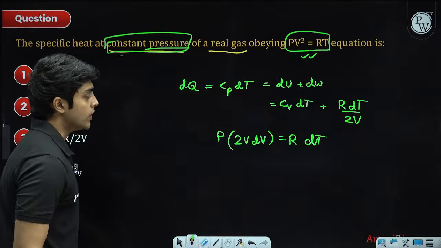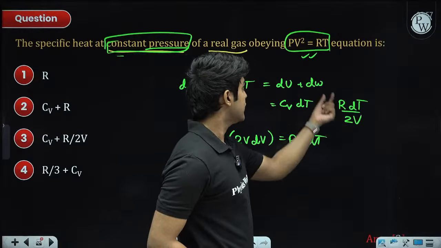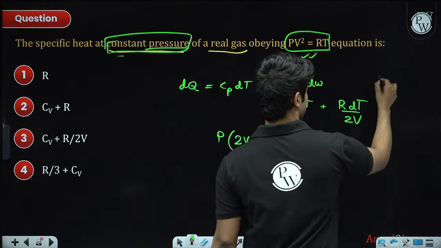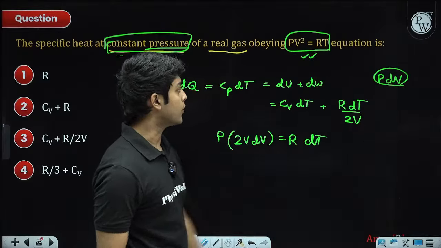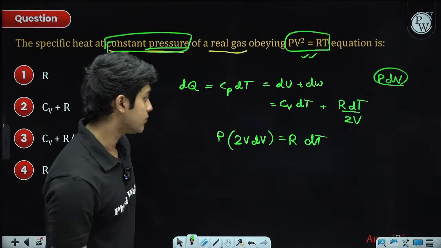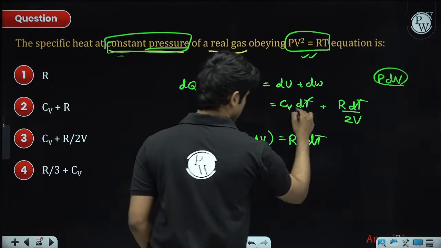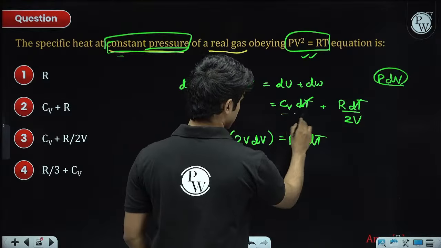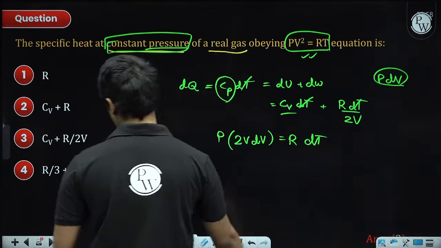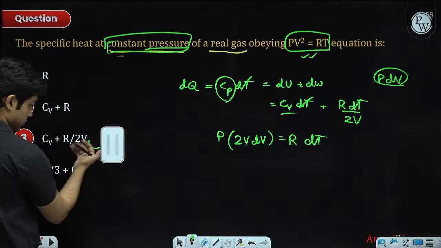Now in the ideal gas case, what we did was use the ideal gas equation to replace this PdV. Here we will use the given equation. That is the only difference, and now we will cancel out dT's, and the Cp value, which is what they asked, is going to be Cv plus R divided by 2V. So, third option.